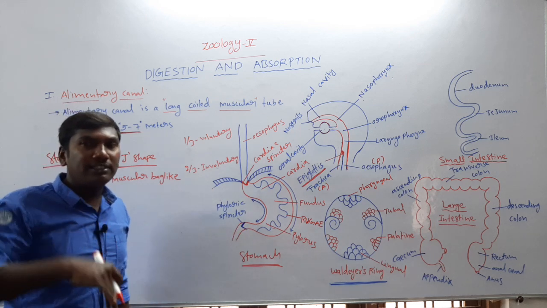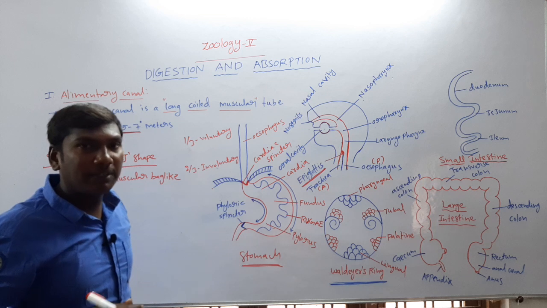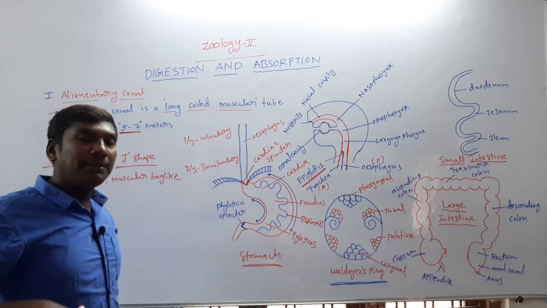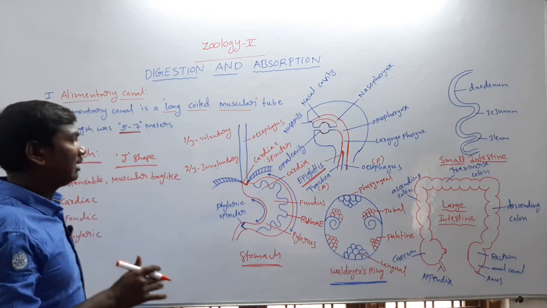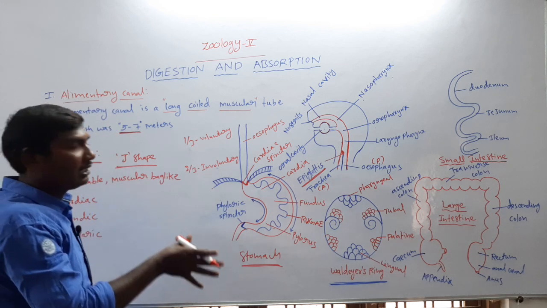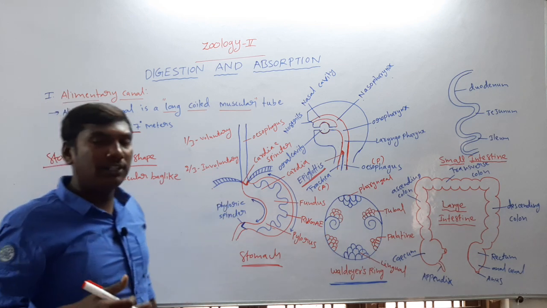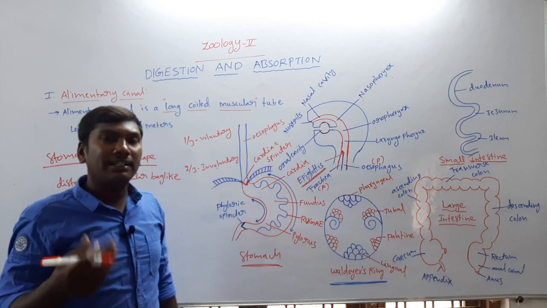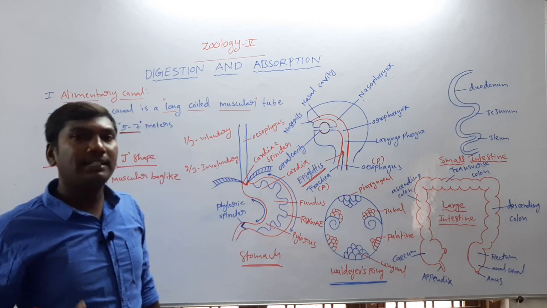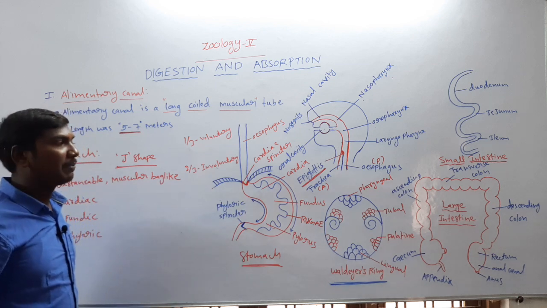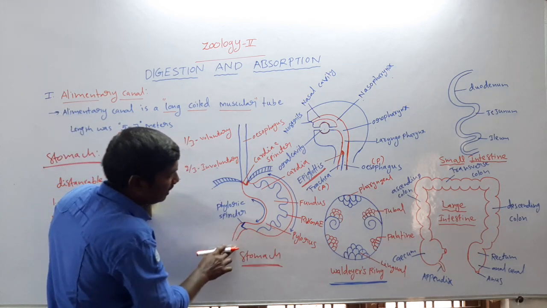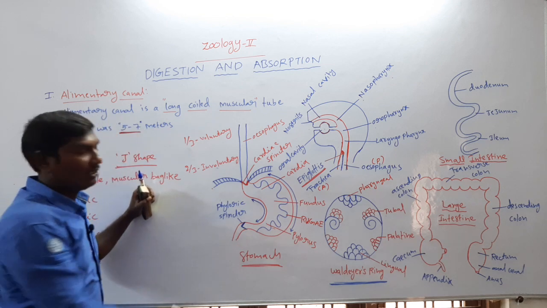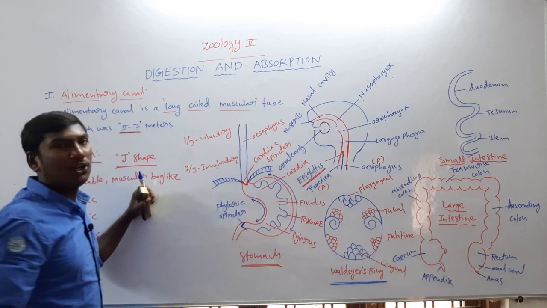The rugae help with the mechanical and chemical digestion of food materials. Once revised, the inner side of the stomach contains a folded membrane whose function is to help with the mechanical digestion of food materials. Next, the pyloric region. The pyloric region opens into the small intestine.